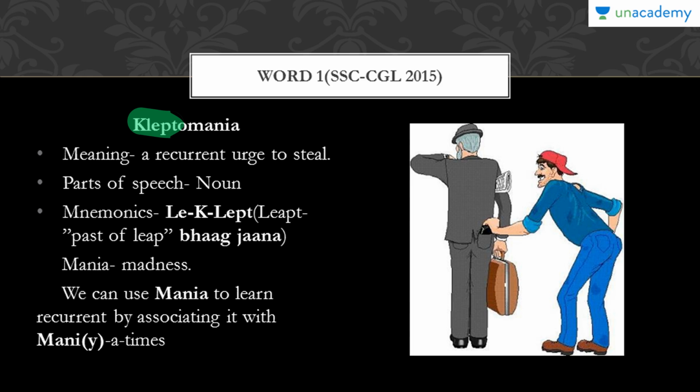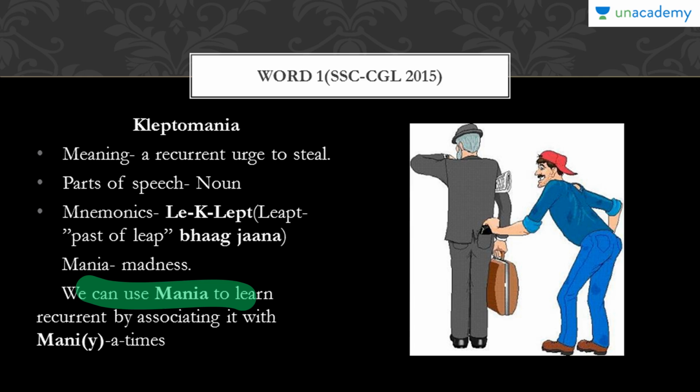Lept is obviously past of leap, and leap means bhag jana. And the second word that is here is mania. Mania is madness, a very common word. So this is how we are going to break this word kleptomania.